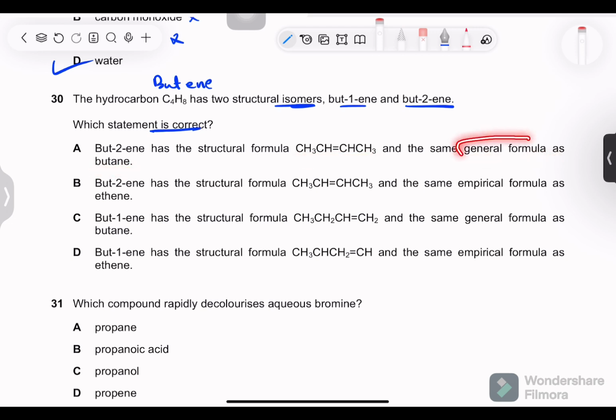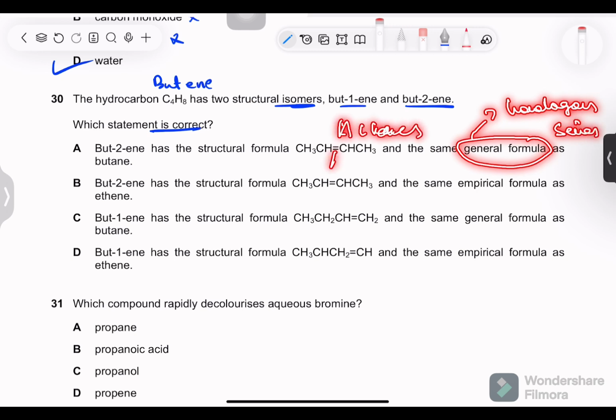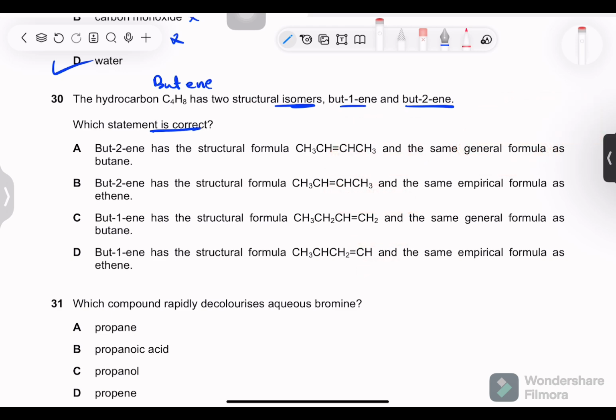No. General formula is the same in a homologous series, which we have as alkenes, alcohols, carboxylic acids, and polymers, as we have. Polymers might not be a homologous series, but they're a class of organic compounds we study. So butane is an alkane, so it has a different general formula. But-2-ene is an alkene. So option A is wrong.